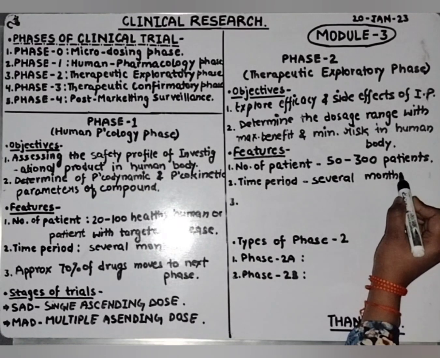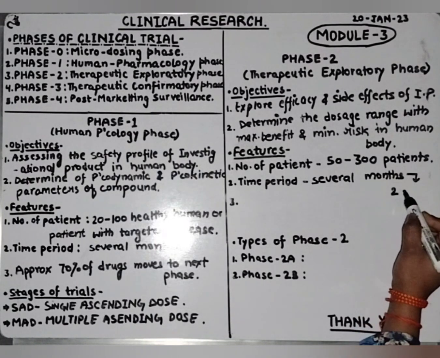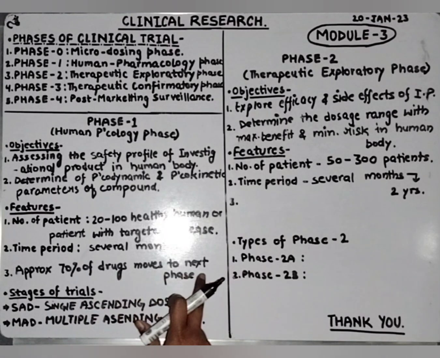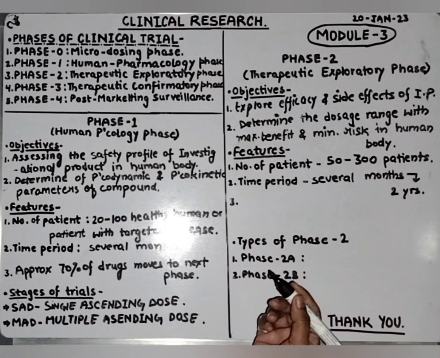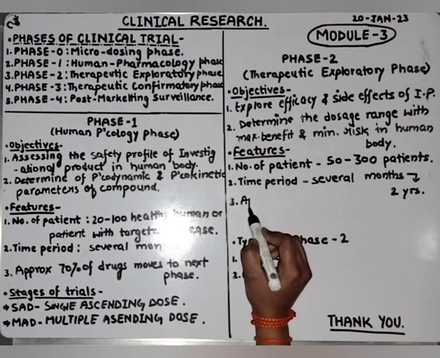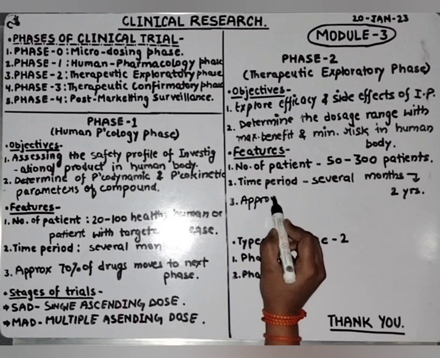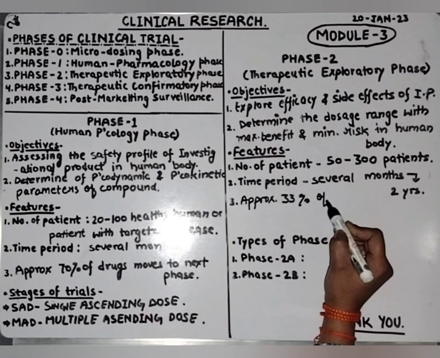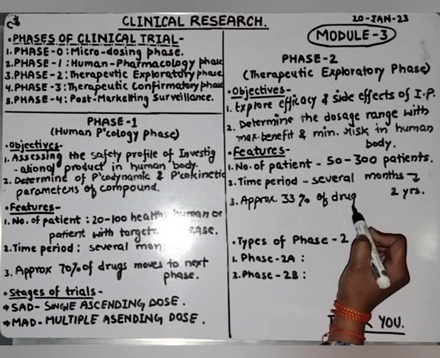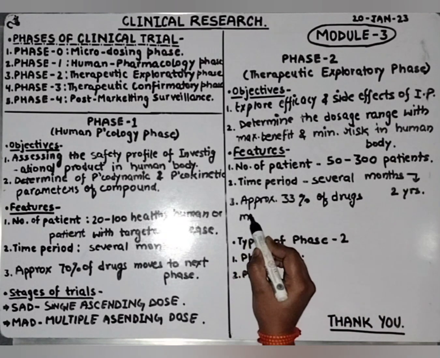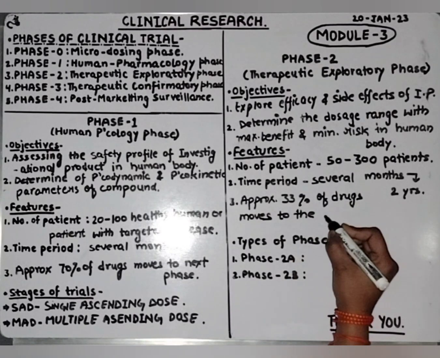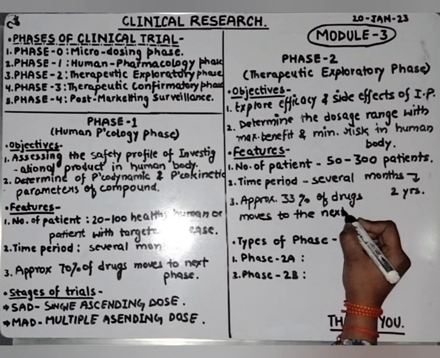Third, in phase 1, approximately 70% of the drugs move to the next phase. From phase 2, approximately 33% of the drugs move to the next phase. Next phase means phase 3.